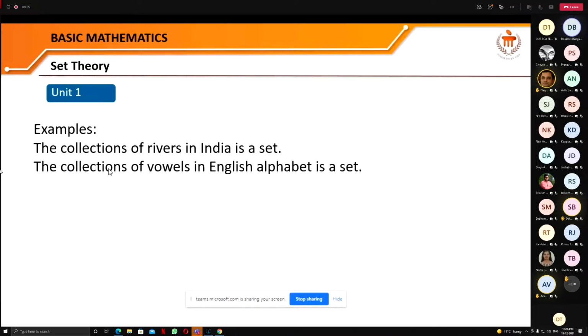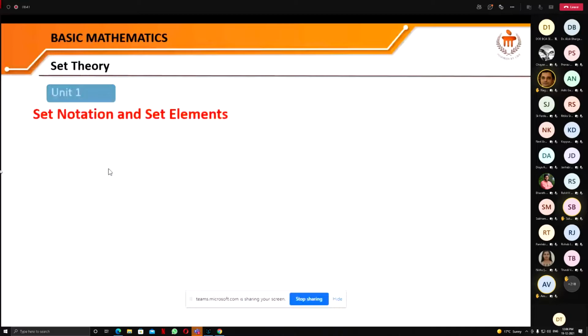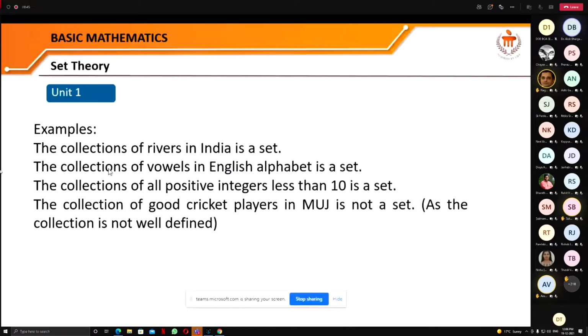The collection of vowels in the English alphabet, A, E, I, O, U, is clearly a set. The collection of all positive integers less than 10, that means 1, 2, 3, 4, 5, 6, 7, 8, 9, is a set. And the collection of good cricket players, as I told you, is not a set, as the collection is not well defined.